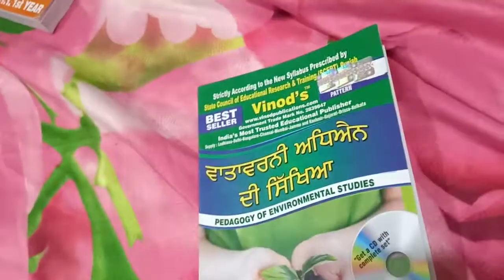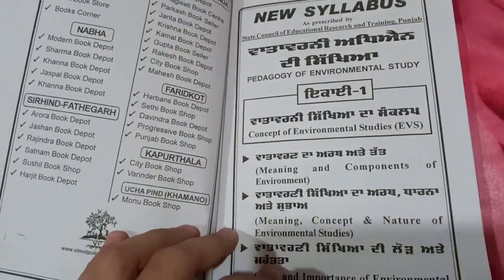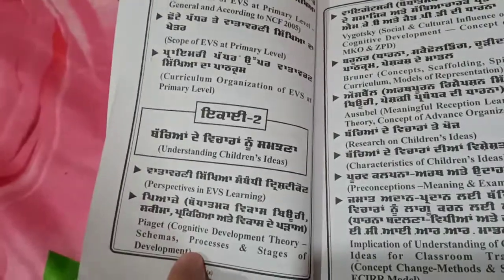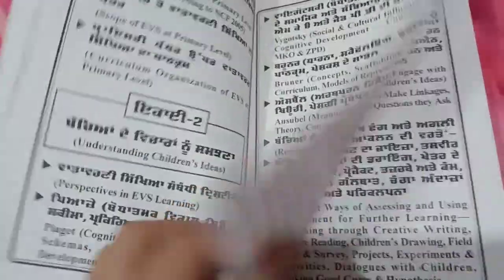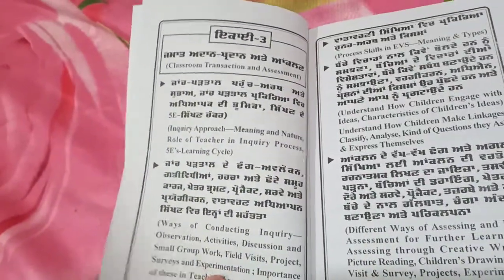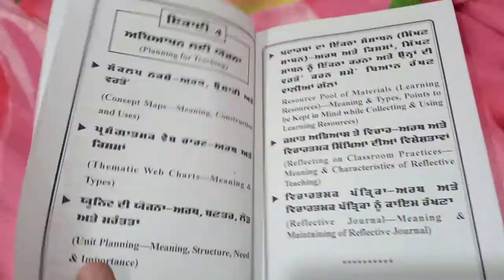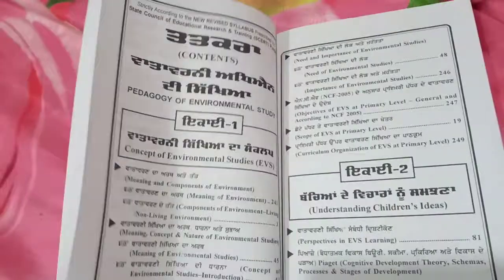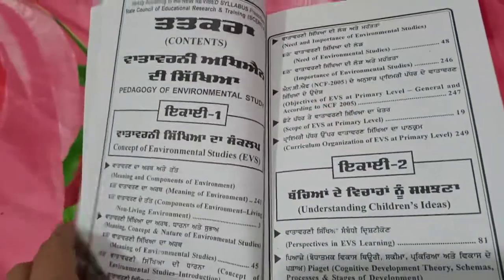The book is in Punjabi medium. So let's quickly review this book. First of all, unit wise syllabus is mentioned. Unit 1, concept of environmental studies. These are the topics. Then unit 2, understanding children's ideas. Then unit 3, classroom transaction and assessment. Unit 4, planning for teaching. Then contents are given.